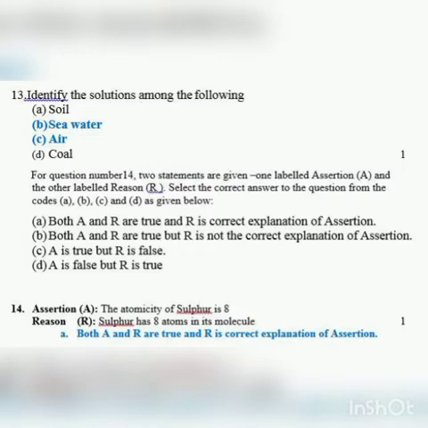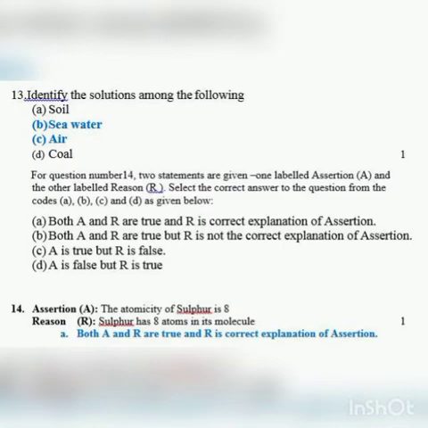Question number 13. Identify the solutions among the following. The options are soil, seawater, air and coal. What are solutions? Solutions are homogeneous mixtures where the solute and the solvent are uniformly distributed and the size of the particle is very small. So here the correct answer is seawater and air.